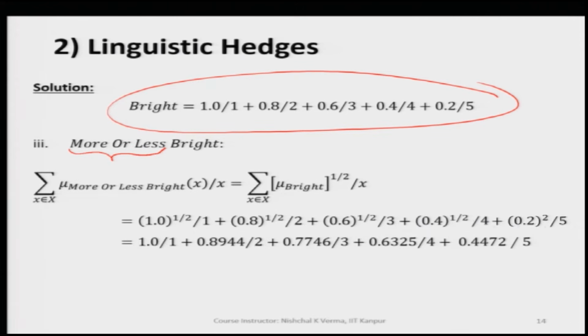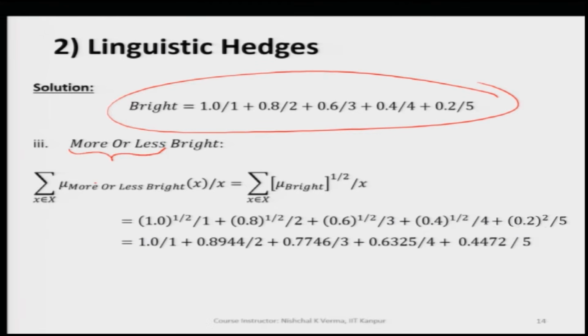In case of the continuous fuzzy set, we simply take mu x raised to the power 1 by 2, whereas if it is a discrete fuzzy set, we simply take the square root of all the respective membership values. And here also we will not touch any of the generic variable values. All the generic variable values will remain unchanged.